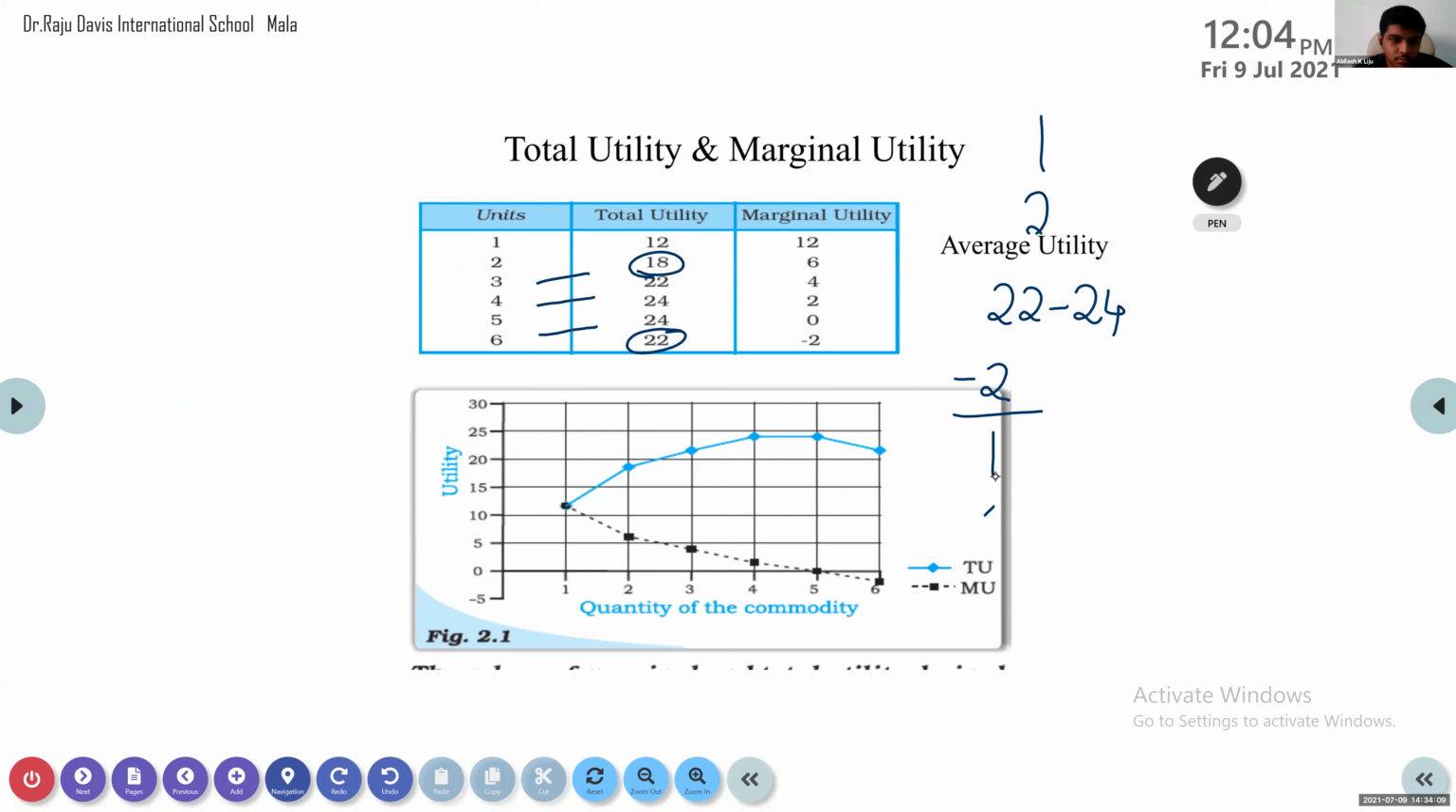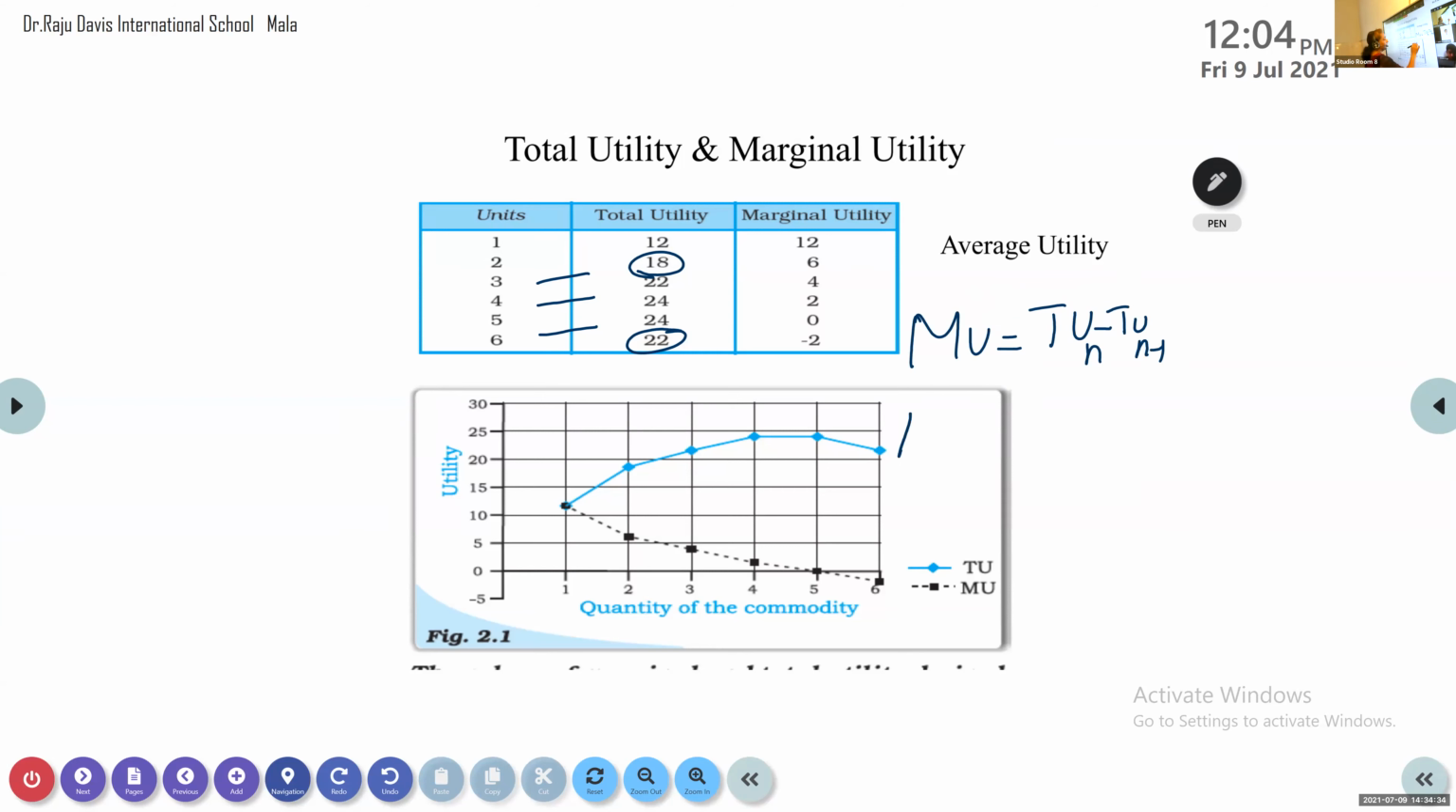1 only. So what is the answer for marginal utility? Minus 2. Okay, so this is another method through which you can find out marginal utility. What is that formula which I told? One formula is TUn minus TUn-1. N is that particular number, the nth unit.